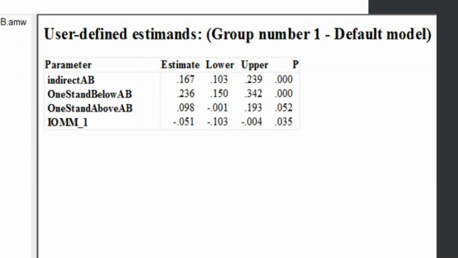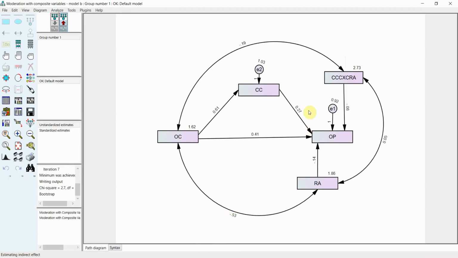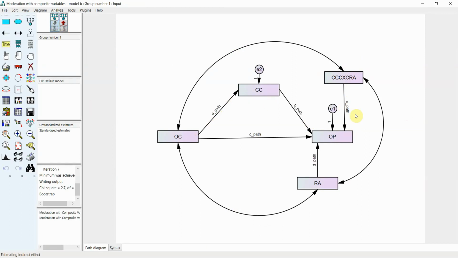We simply need to multiply the E path, that is your interaction effect, with the A path. Where is it? Here it is. This interaction path here with this path here. Now minus 0.08 multiplied by 0.61. Go back here, look at the path. E path multiplied by A path will give you the index of moderated mediation.